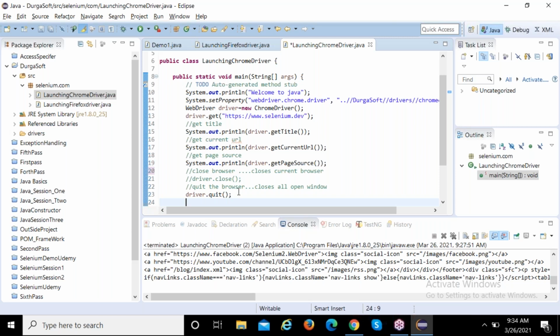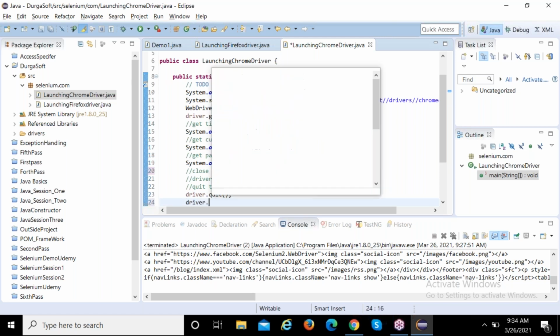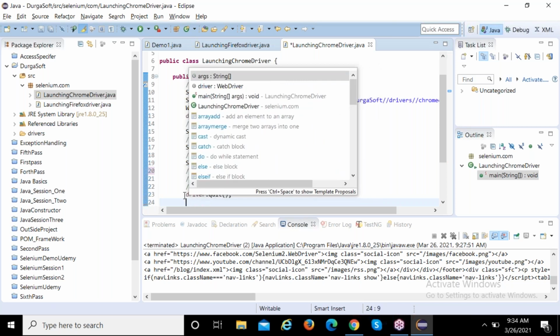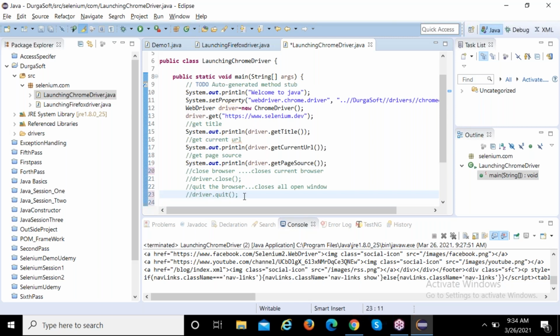Next, there is another command. They will definitely ask you this one. Can you comment driver.quit, because the browser will be closed. Now see, run this. Whenever you launch the browser, the default window comes up and we are not getting a full size window. Can you execute this program one more time?